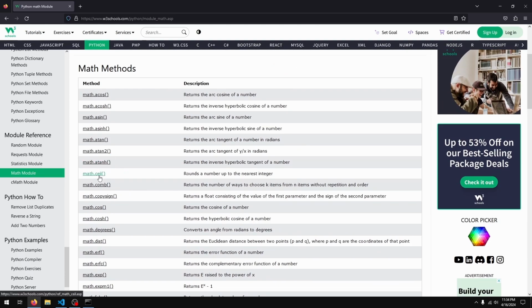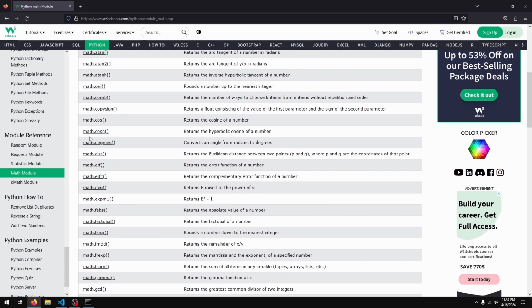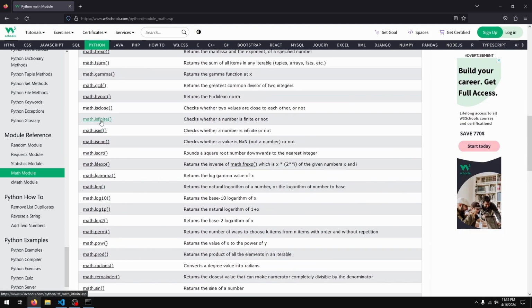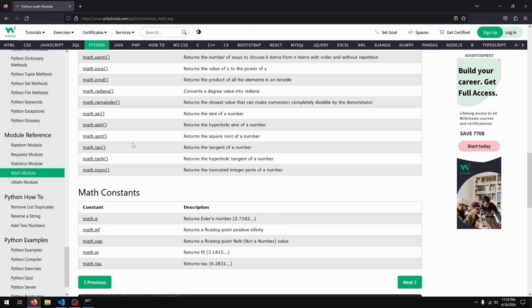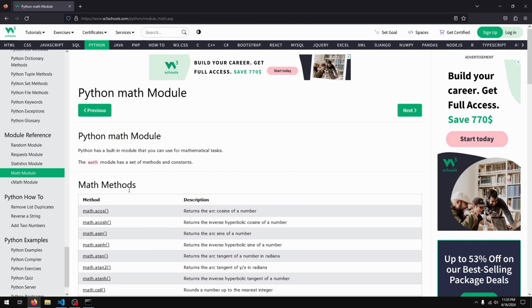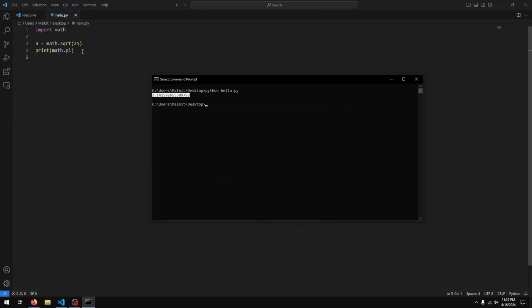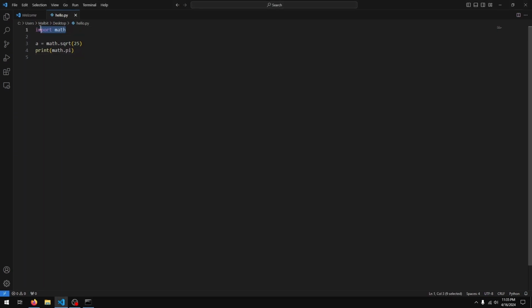So you have ceiling function, you have asine, sine is somewhere here as well, cosine, tangent functions, isinf, so that just checks whether a number is infinite or not, and so on. So you can reference this to get more info on the math module, but the main purpose of this lesson is really how to import modules and other files. So we'll stick to that for now.